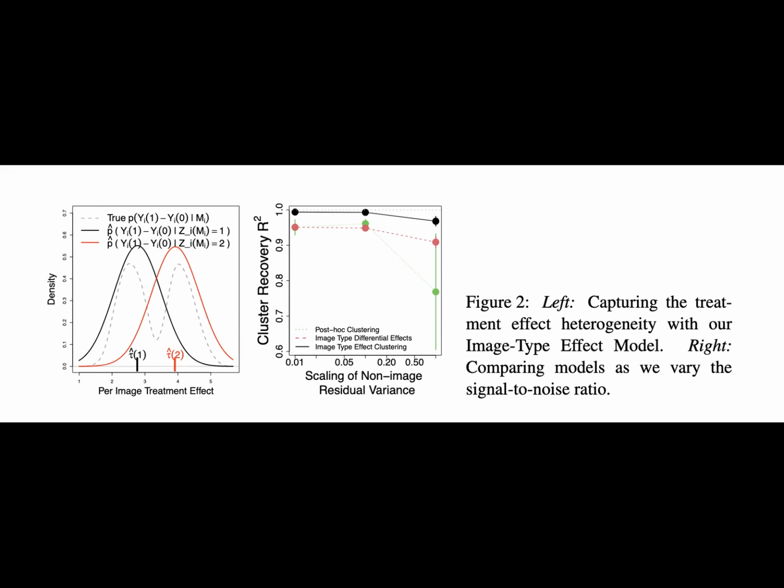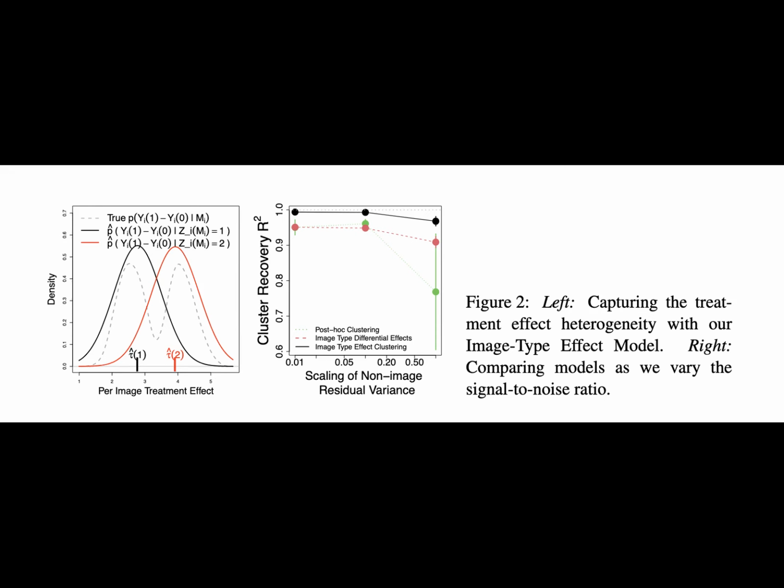Cluster recovery R² = 1 − Σ_{z=1}^{k} min_{z'} (τ̂(z) − τ(z')_oracle)² / Σ_{z=1}^{k} (τ(z)_oracle − τ̄_oracle)², where τ̄_oracle denotes the mean across the oracle cluster centers. This measure is equivalent to the R² in predicting the oracle cluster means from the estimated ones, where the ordering of the clusters has been arranged so that each oracle center is compared to its nearest estimated counterpart.